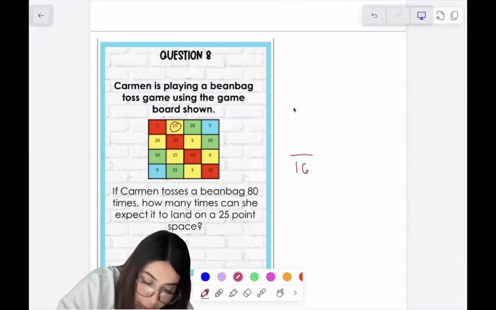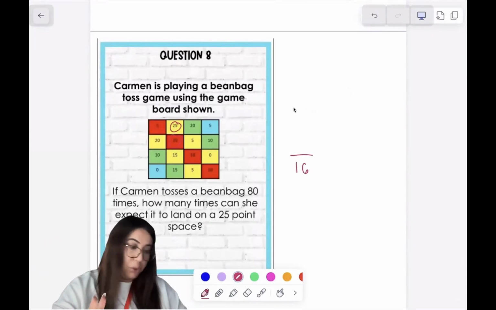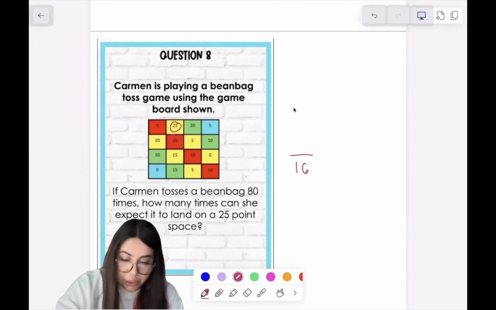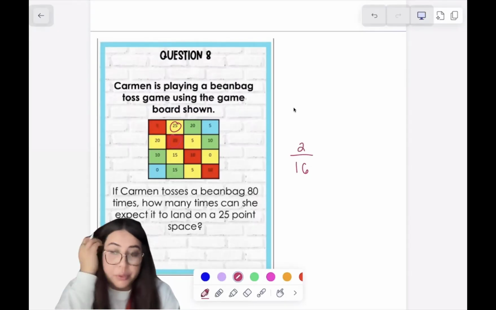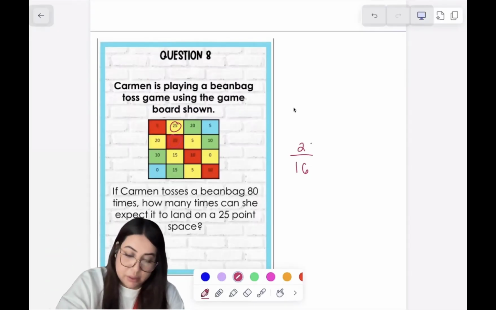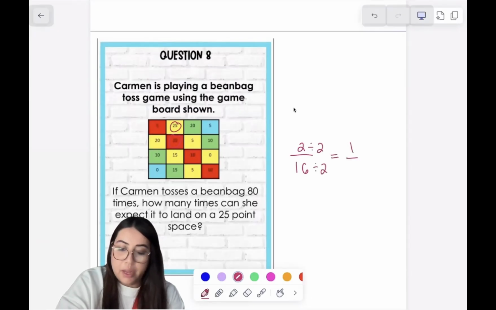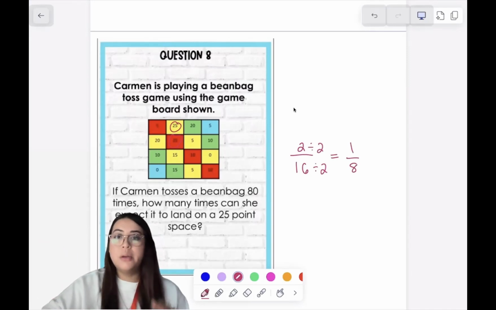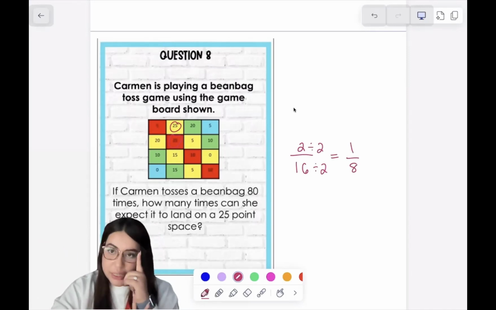I'm going to look, 1, 2, only 2. There's only two 25-point spaces. So I'm going to simplify before I do anything else, and I get 1/8.